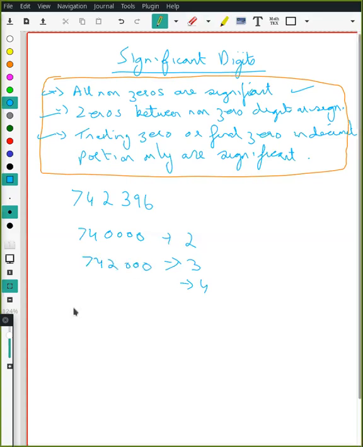Krishna. Yes, sir. Rounded off to 4 significant digits, this number here. 7, 7, 4.